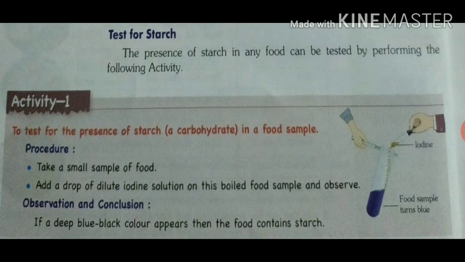If a deep blue black color appears, then the food contains starch. So how will we identify whether that food sample contains starch or not? When we add iodine solution on that boiled food sample, the color of the food sample changes and it becomes deep blue black. By seeing this deep blue black color, it is clear that the food item contains starch. But if the deep blue black color does not appear, it shows that the food item does not contain starch.